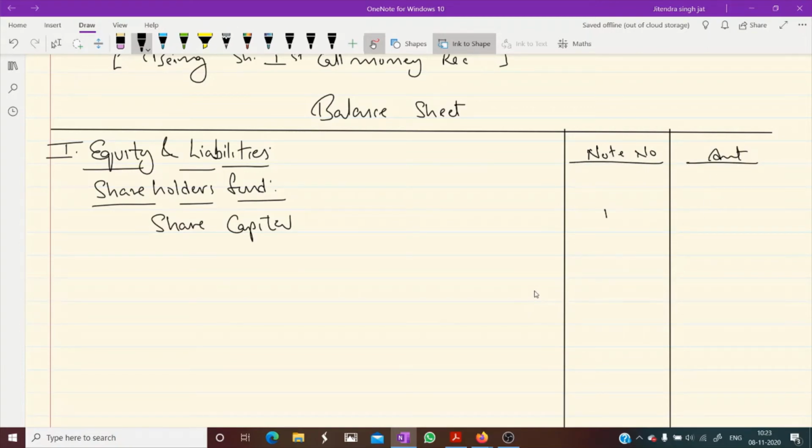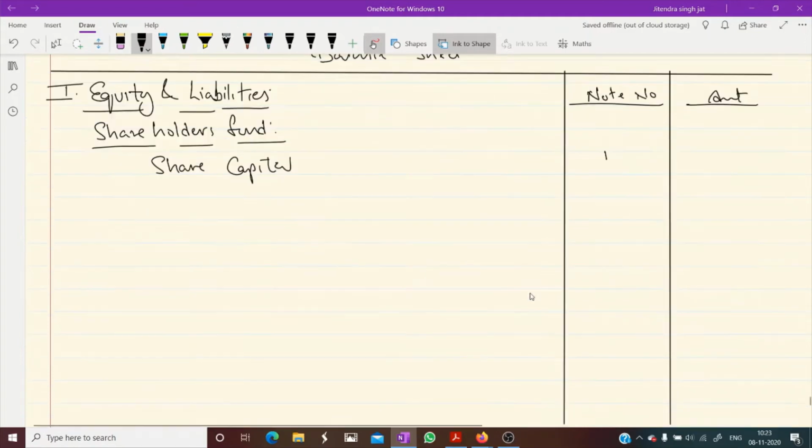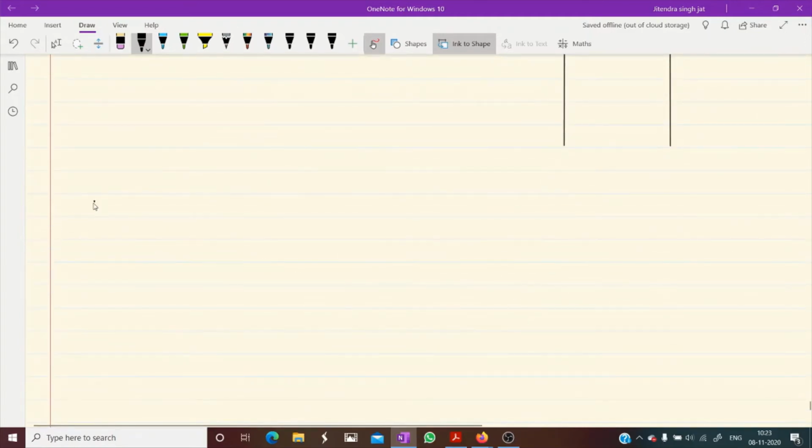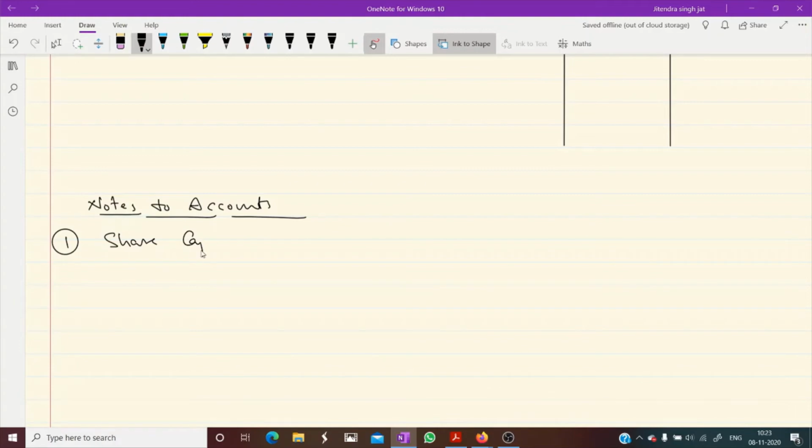So we need to calculate. Can we calculate? Yes, we can calculate. Where? In notes to accounts. In notes to accounts, we can calculate very easily. First note number, that is share capital. Under share capital, what do we write first?